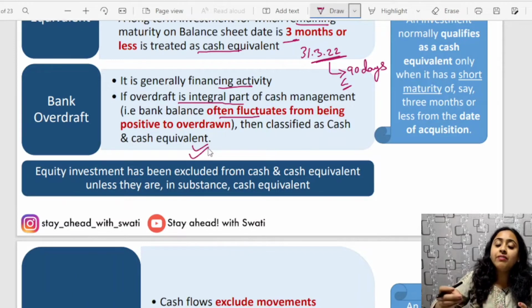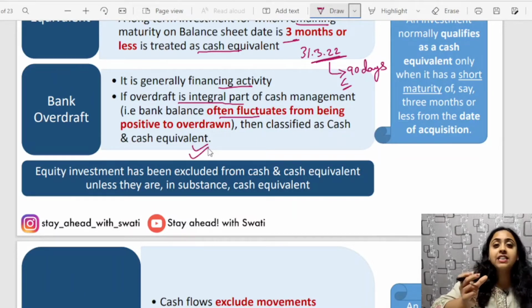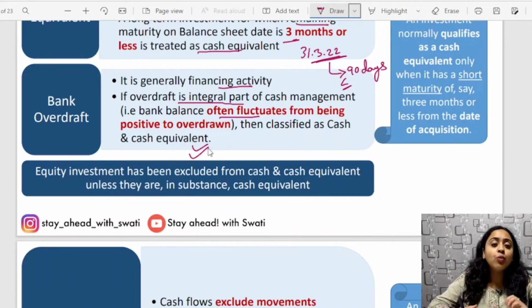When there is surplus, it is repaid to the bank and the overdraft is reduced. If such is the nature, if the fluctuating balances are there continuously and repeatedly, with positive and negative balances, then an entity can classify this as operating.